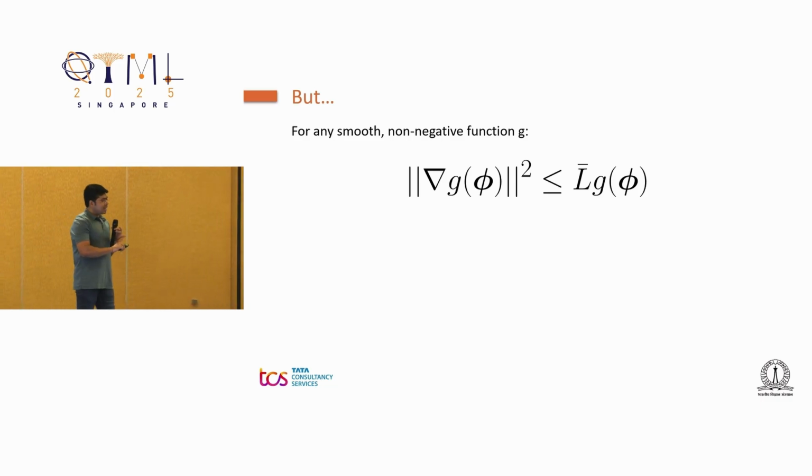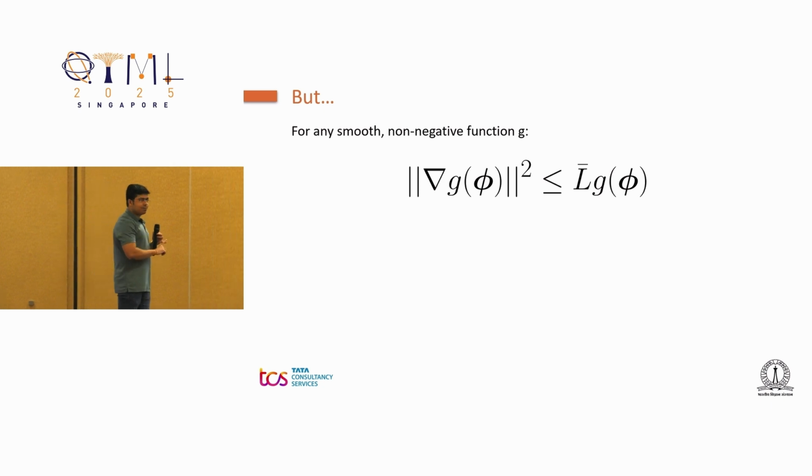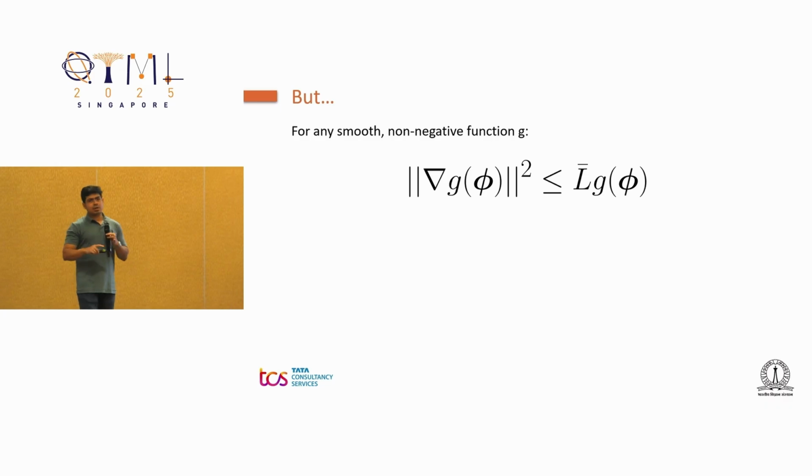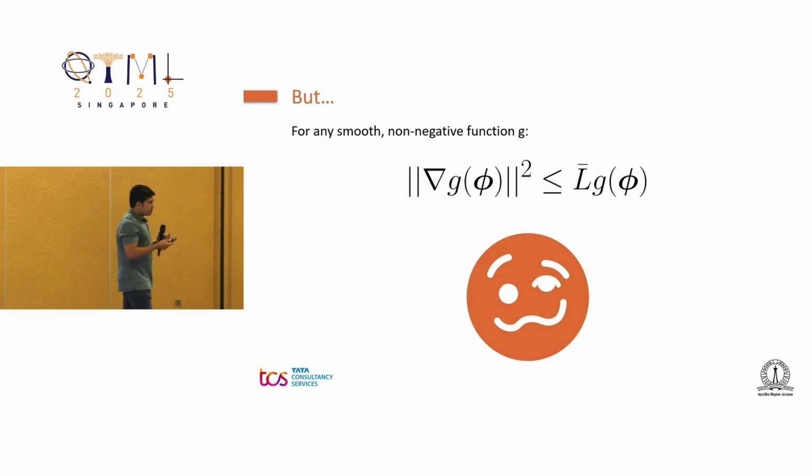So this should mean that an arbitrary smooth non-negative function should not benefit from adversarial training. But that is not the case we see with classical machine learning, because adversarial training obviously does help. So this result kind of now confuses me. If there is anyone in the audience who can shed more light on it or would like to investigate it further, then please do get in touch with me.